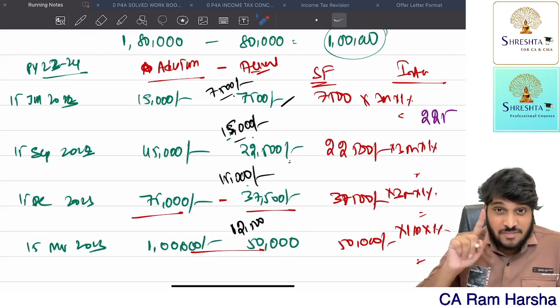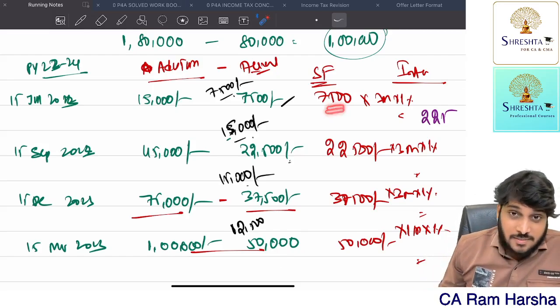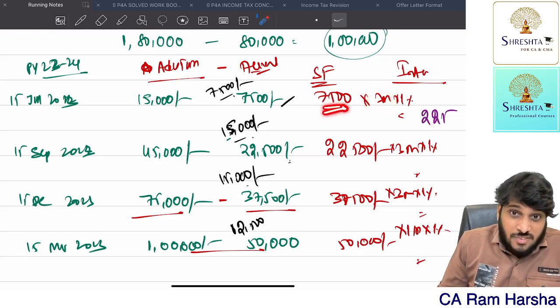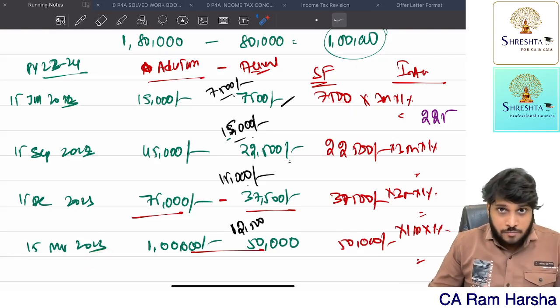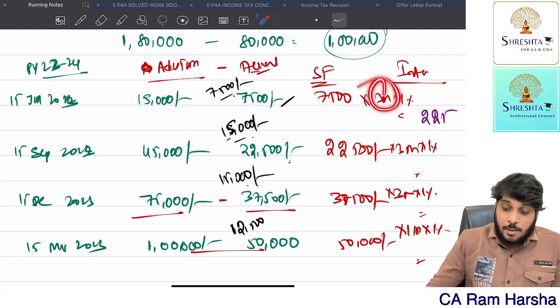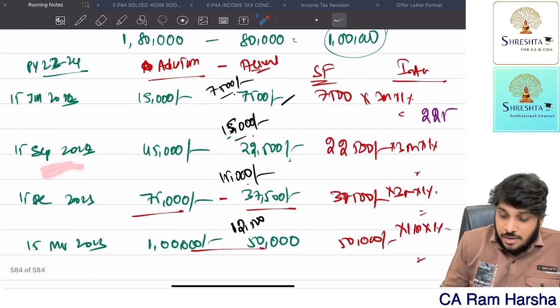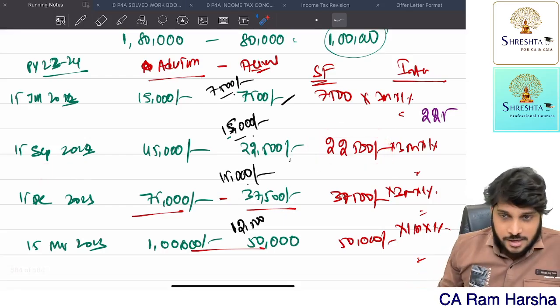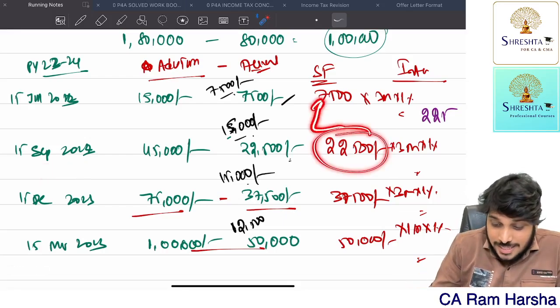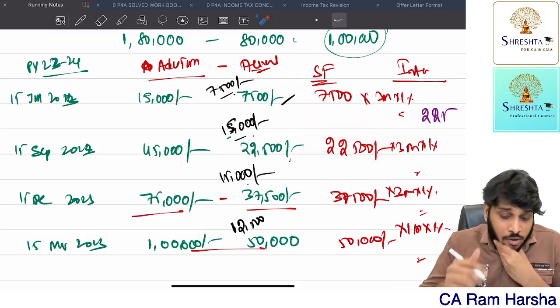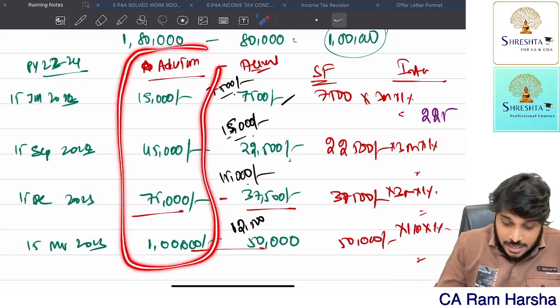Now, for the first installment, a shortfall of 7.5 is there. 3 months only we computed interest. But actually, this entire shortfall he did not pay up to March, so we should compute for 10 months. But why did we compute for 3 months only? Now, on 15th September, there is a shortfall of 22,500. In this 22,500, this 7.5 is already there.